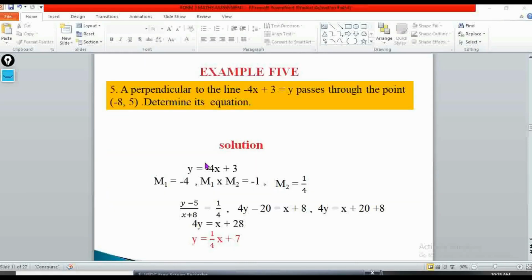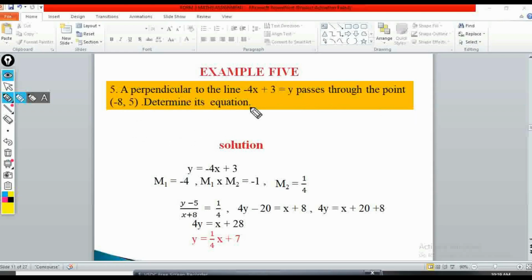Number 5. In question number 5, you can see the equation of a straight line, which is a very common question. So this is example number 5. We have a line perpendicular to the line y = -4x + 3 that passes through the point (-8, 5).